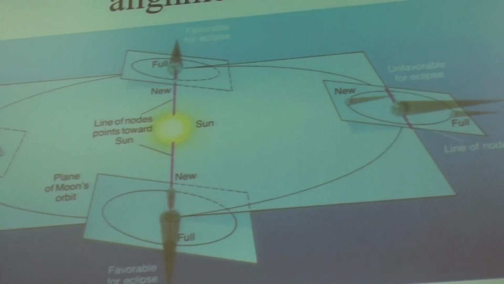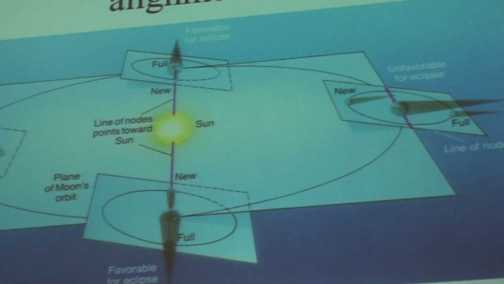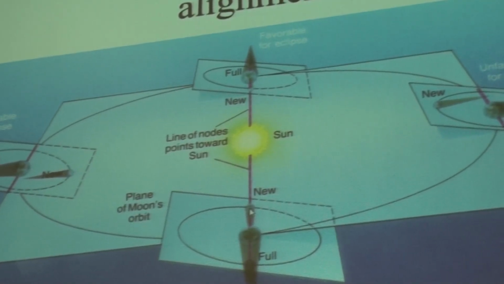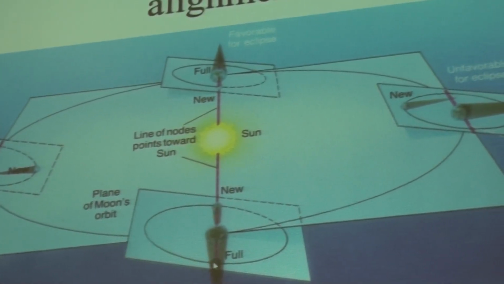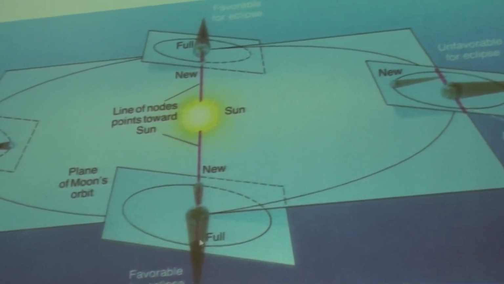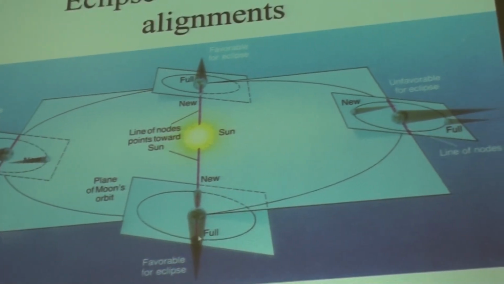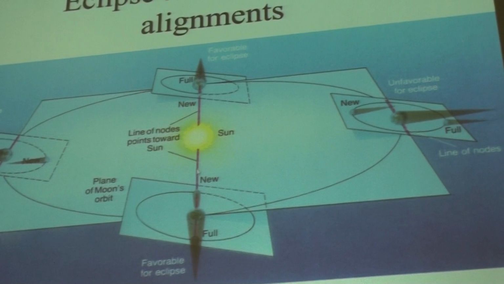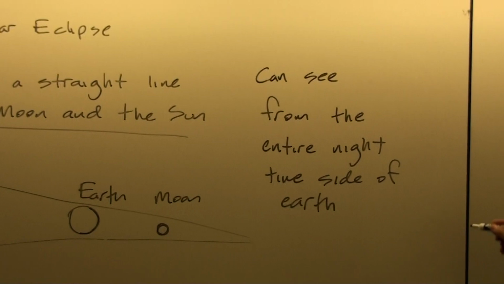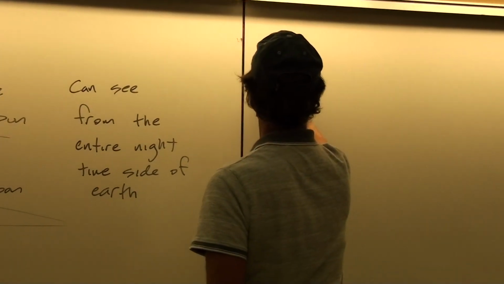And so that is kind of the other end of the configuration from when we'd have a solar eclipse. You'd have a solar eclipse if it were on this side, and a new moon phase as it crosses the plane of the ecliptic. But on the back side, as it's crossing the plane of the ecliptic, if it happens to be in a straight line with the Earth and the moon and the sun, then you can get this lunar eclipse. Now, the duration of a lunar eclipse is about 4 hours.